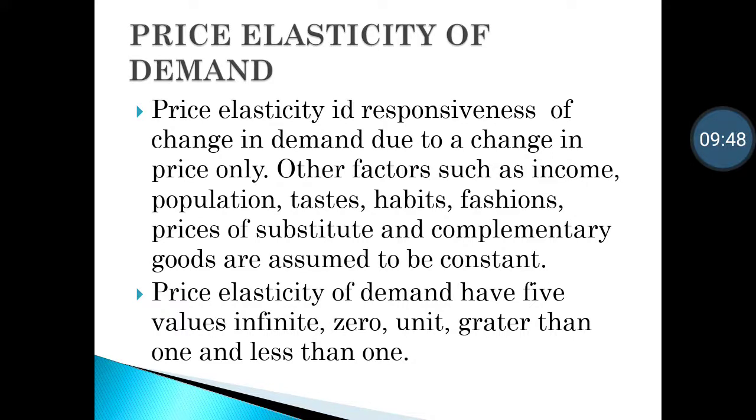Example, when we talk about income elasticity of demand, we just consider income and demand. So in case of price elasticity of demand, we just consider the price of a commodity and how it is affecting the demand of the commodity. We do not consider any other factors such as income, population, taste, habits, fashion, prices of substitute and complementary goods. All these things we do not take into consideration. We assume that all these things remain constant.